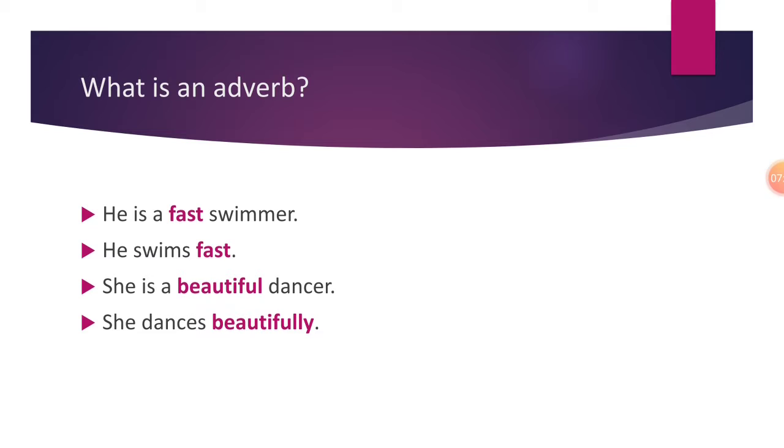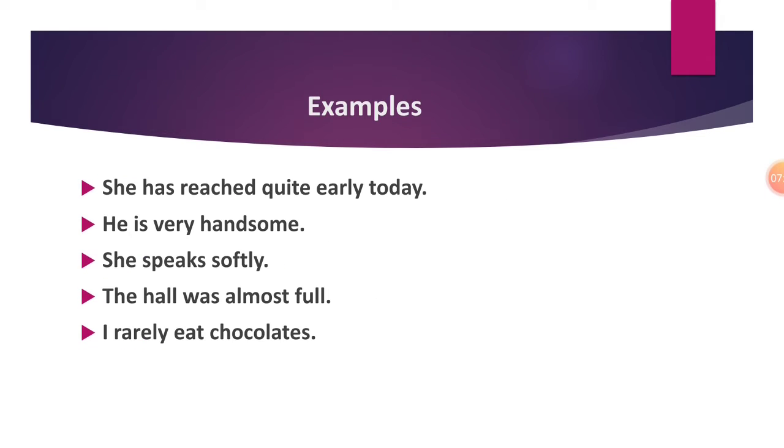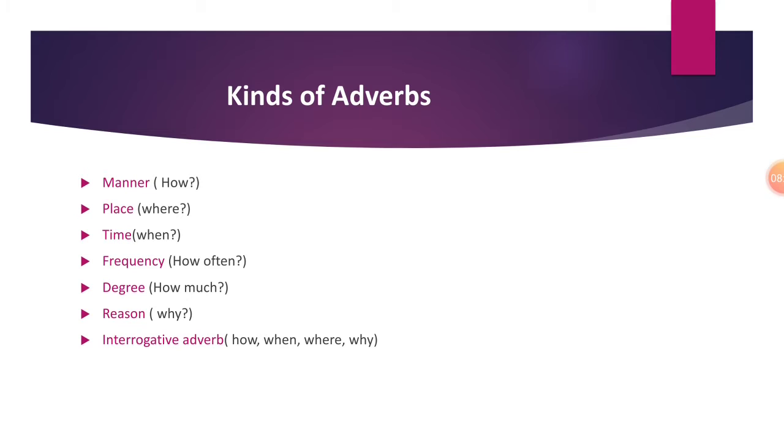She dances beautifully. How does she dance? Beautifully. Again, manner. Now here in the third sentence, she speaks softly. How does she speak? Softly. So manner of an action, her speaking manner, how she dances, the dancing manner, all sorts of work, how you do all other works that you are performing.